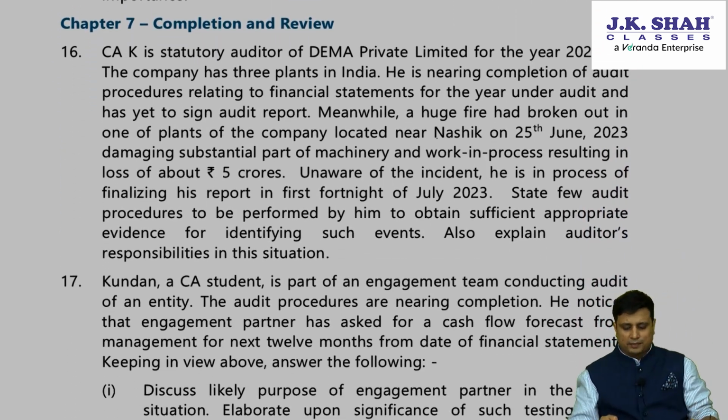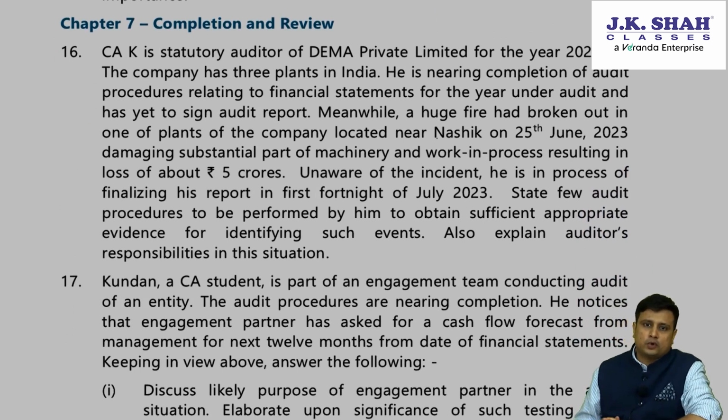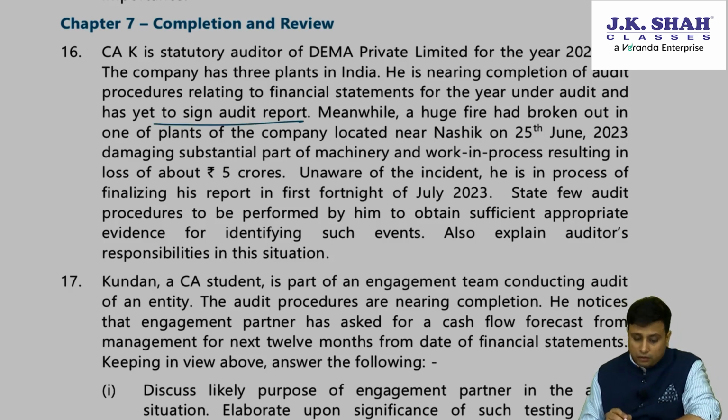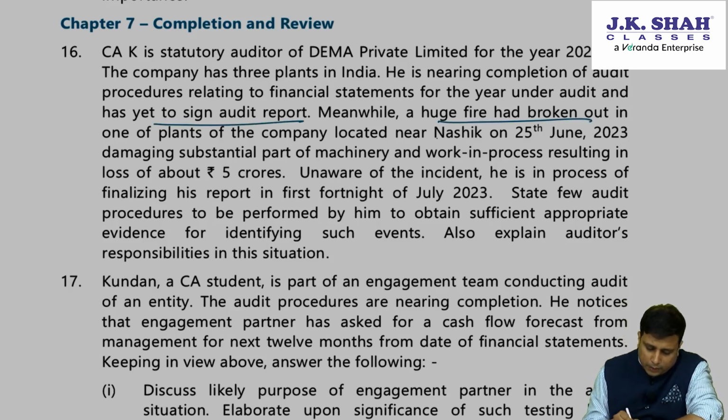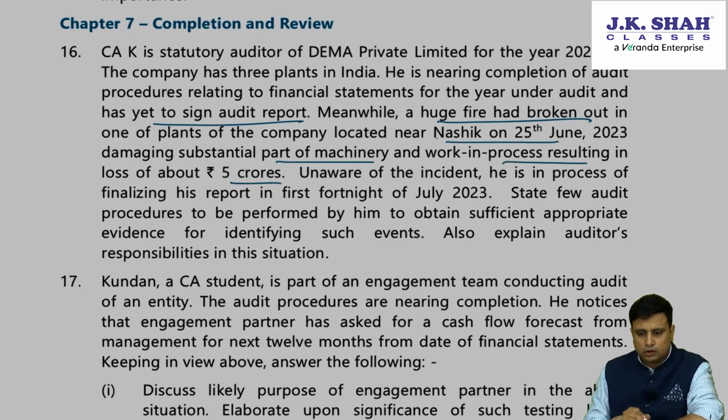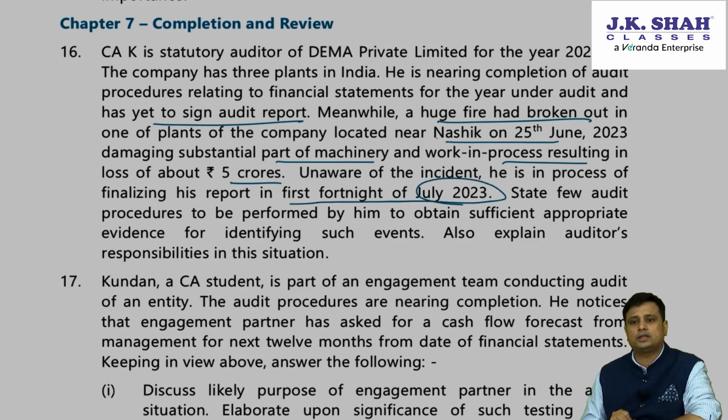Moving ahead with chapter number 7. CAK is statutory auditor of DEMA Private Limited for the year 22-23. The company has 3 plants in India. He is nearing completion of audit procedures on the financial statements for the year under audit and is yet to sign the report. Meanwhile, a huge fire broke out in one of the plants located near Nashik on 25th of June, damaging a substantial part of the machinery and work in progress, resulting in a loss of 5 crores. Unaware of the incident, he is in the process of finalizing the report in the first fortnight of July 23.